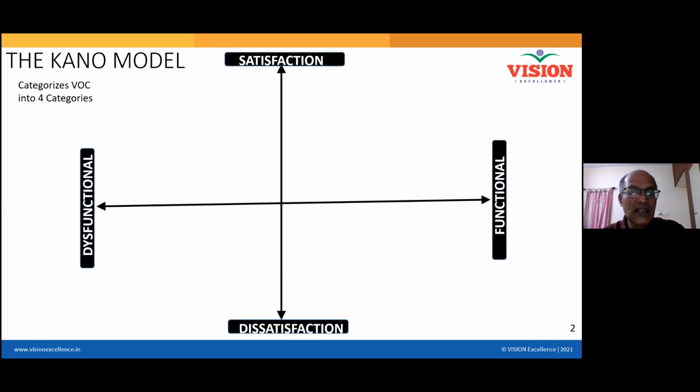Now you can see my screen. The first thing he did is put two dimensions in this model. Dimension one is customer dissatisfaction to satisfaction. This is a vertical line. The bottom most means the customer is totally frustrated.